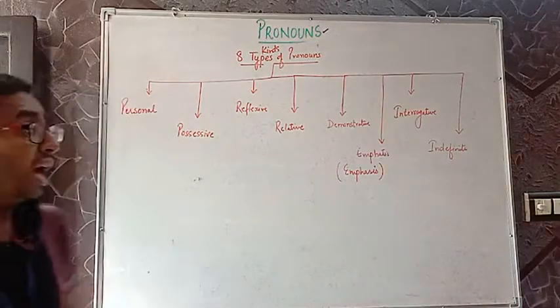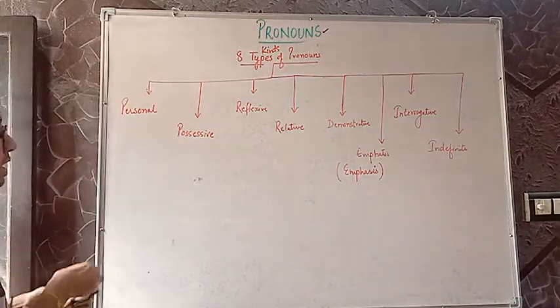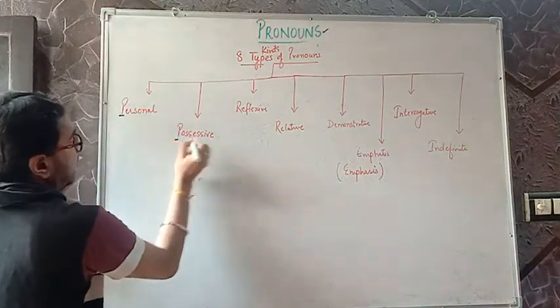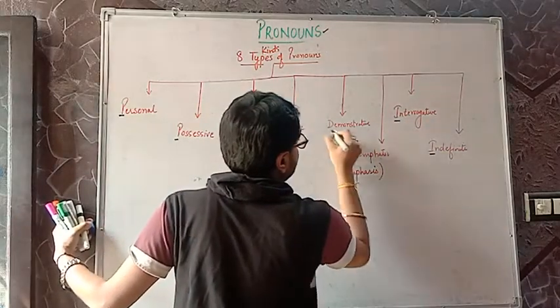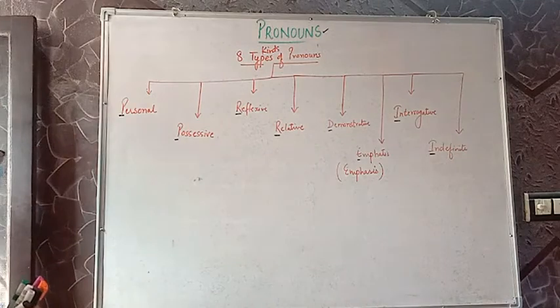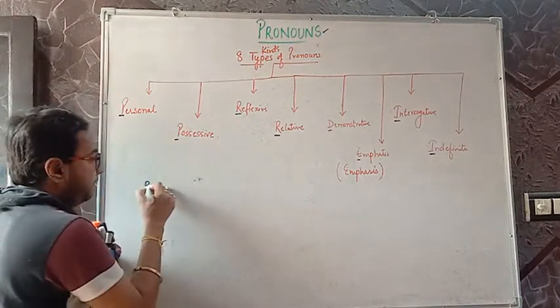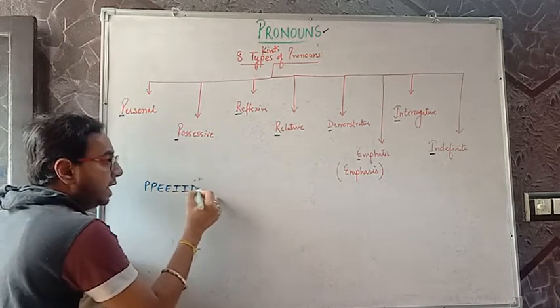If you see, I have done something for you. If you clearly observe, I have written PP, RR, I, DE together. How to remember? I have a shortcut for you. You can remember it like this: PP, RR, I, DE.